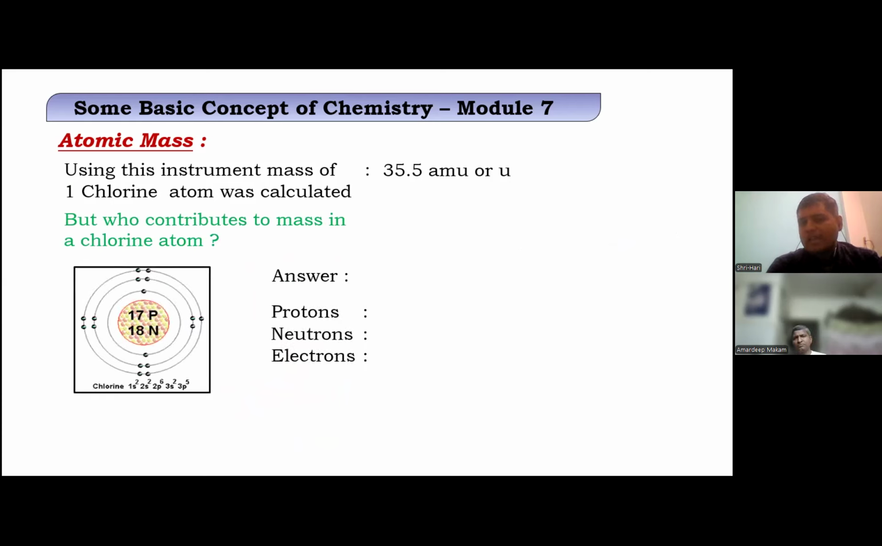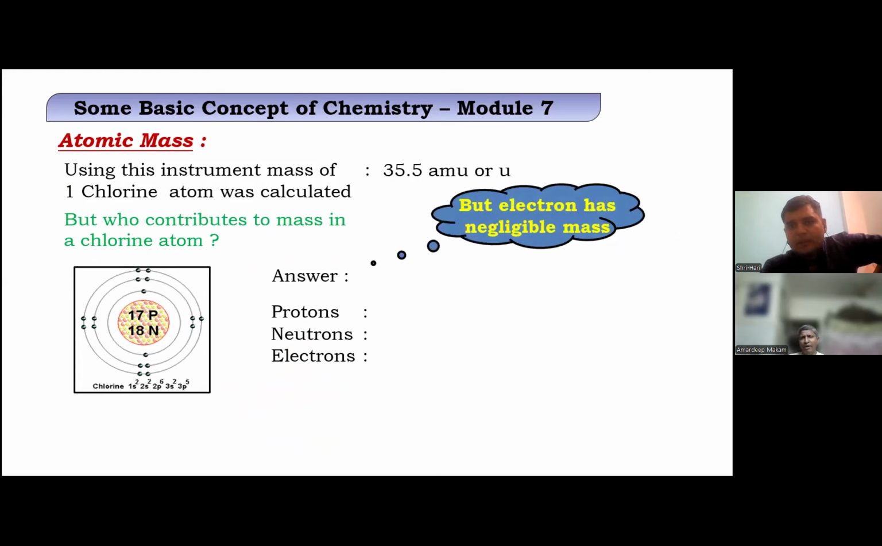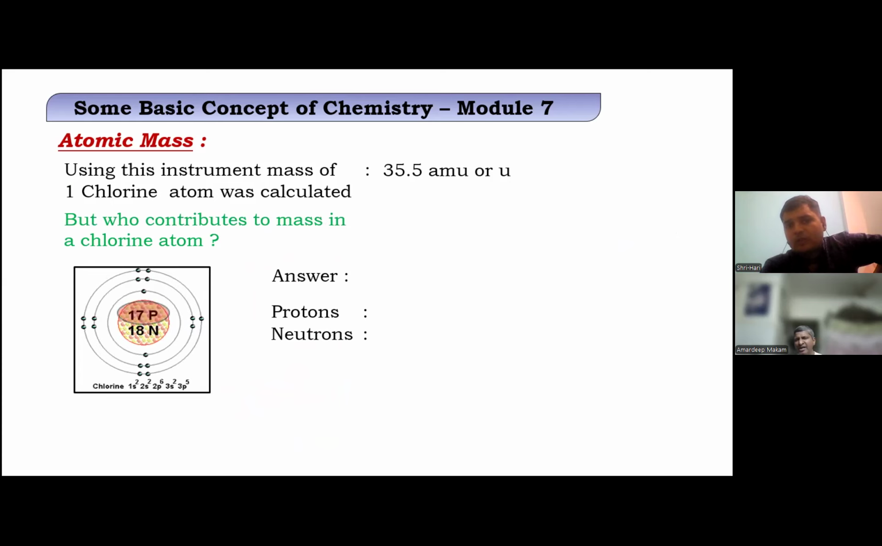We all know that electrons have negligible mass. None of us will consider the weight of electrons because it comes in the power of 10 raised to minus 31, minus 33, like that. But protons and neutrons, they do. So for chlorine, we see 17 protons and 18 neutrons. You may say, sir, it is 35. Then why are you saying 35.5?